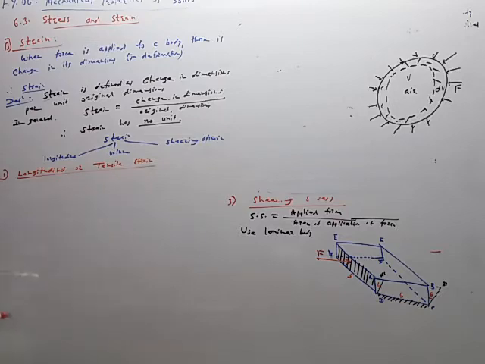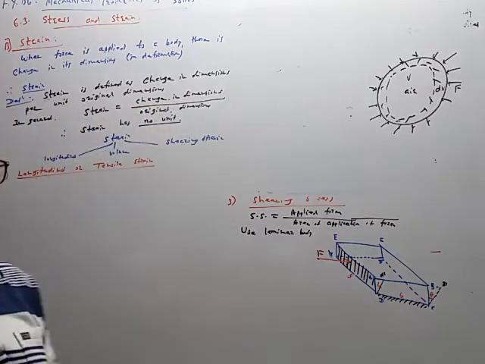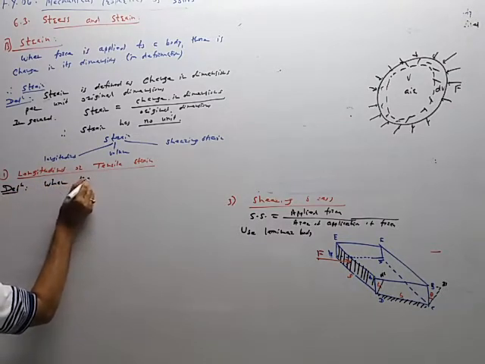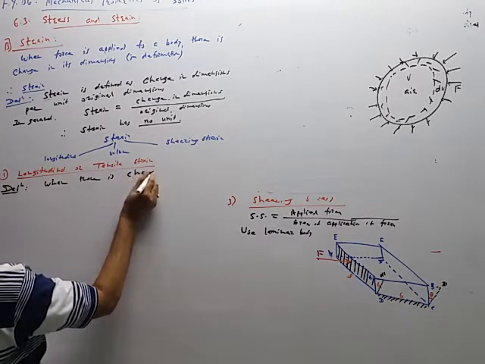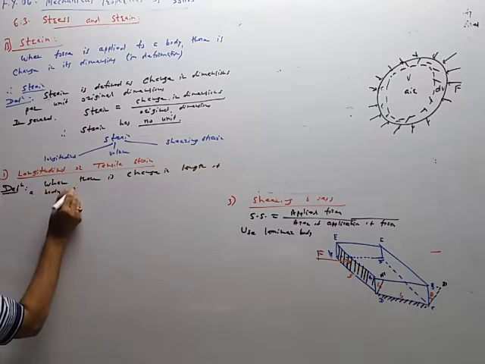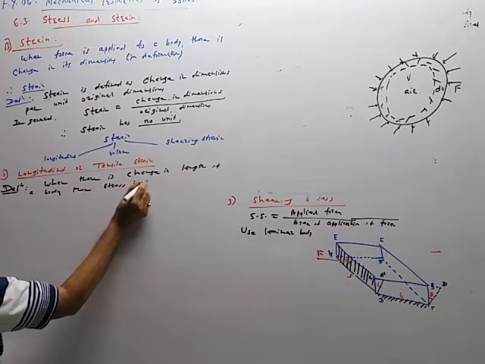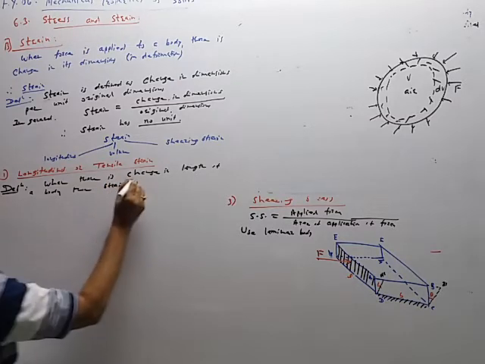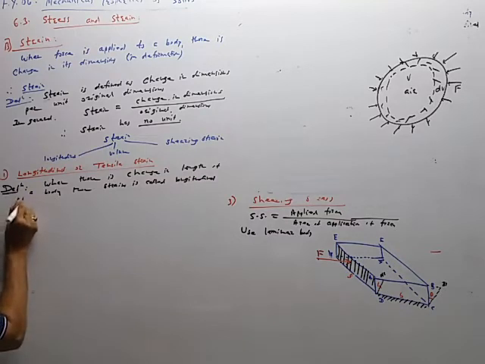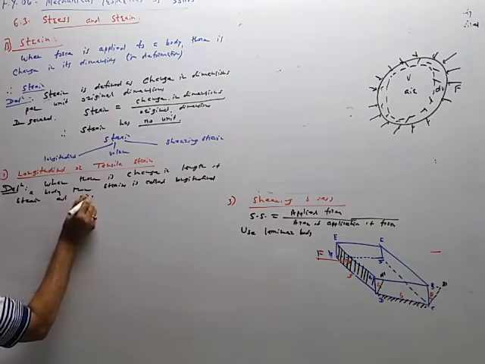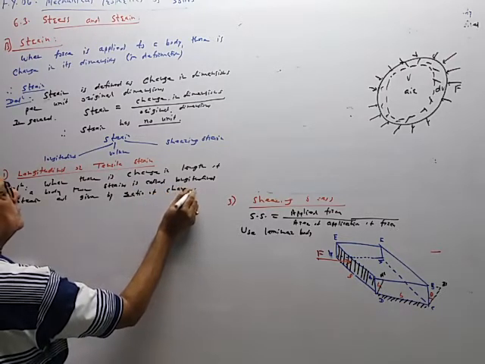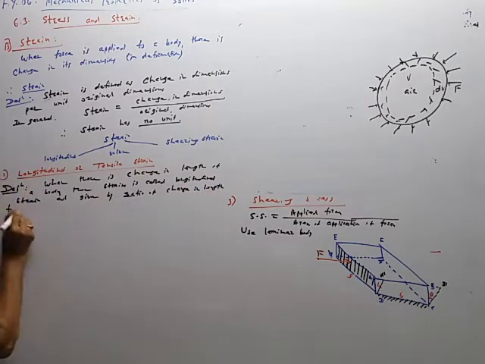So there is a change in length of the body, and therefore the definition is given by: when there is a change in length of a body, then the strain is called longitudinal strain, and given by a ratio of change in length to original length.